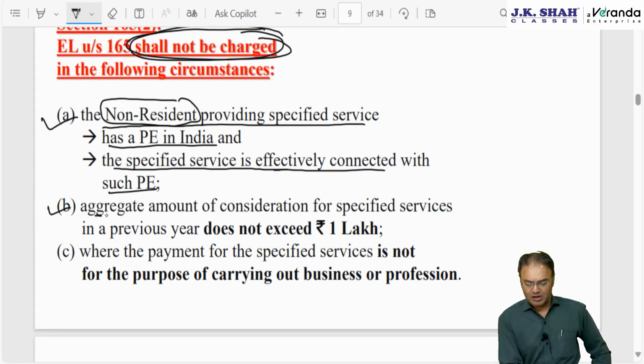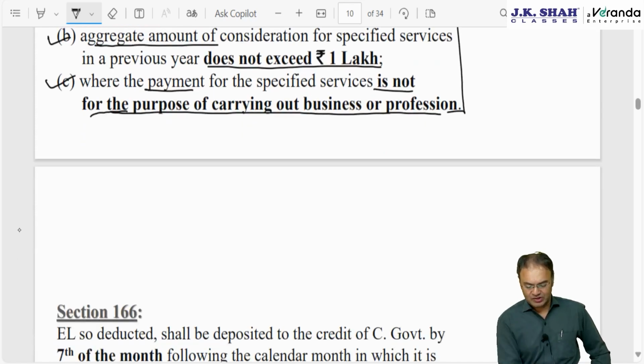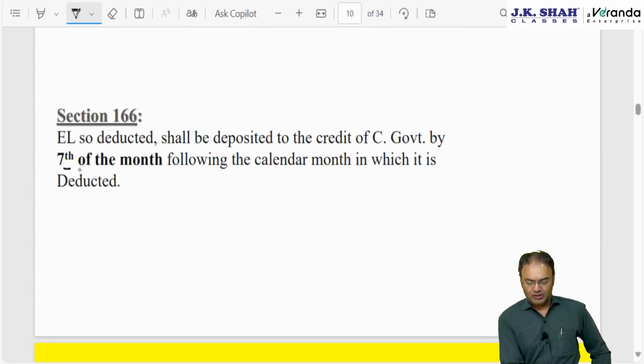Secondly, if the aggregate amount of consideration for the whole year does not exceed 1 lakh rupees. And third, if it is paid for personal purposes, that means the payment is not for the purpose of carrying out the business or profession of the payer. These three you will have to remember. There is one more exception, Jammu Kashmir. However, it is not cleared here, it is mentioned somewhere else. Deposit by the 7th of the next month, we are already done with.